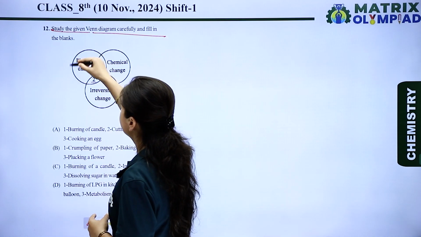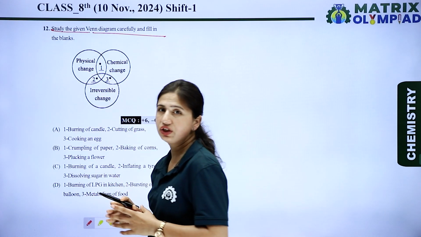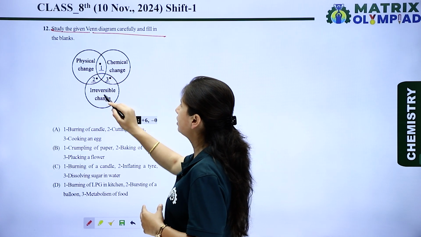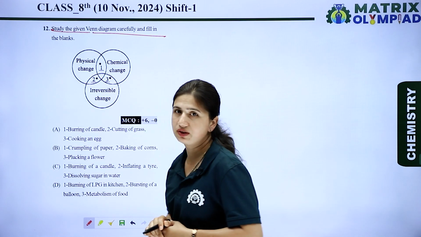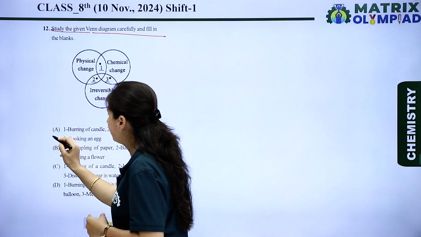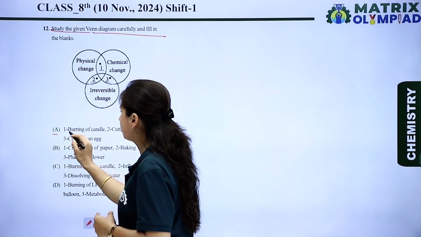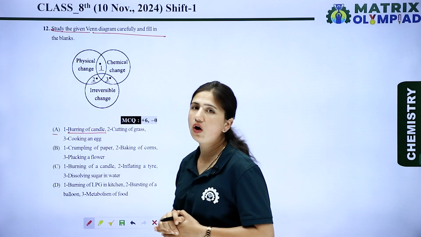In this diagram, this sphere shows the physical change. This one shows chemical change, and this shows irreversible change. Okay, so now let's see the options. In option A, first is burning of candle.